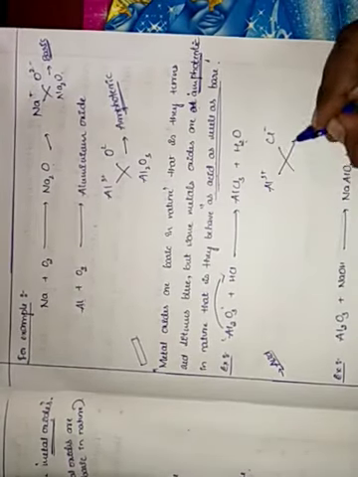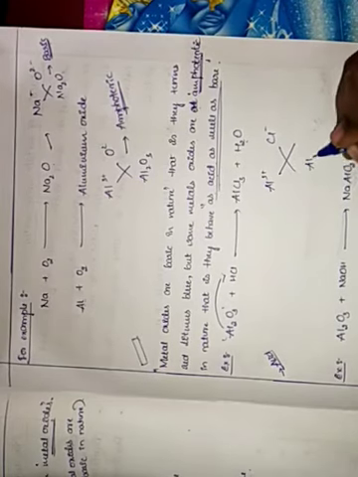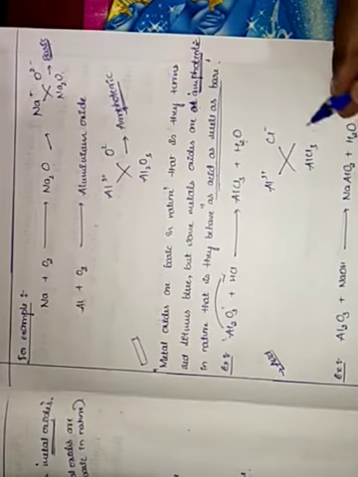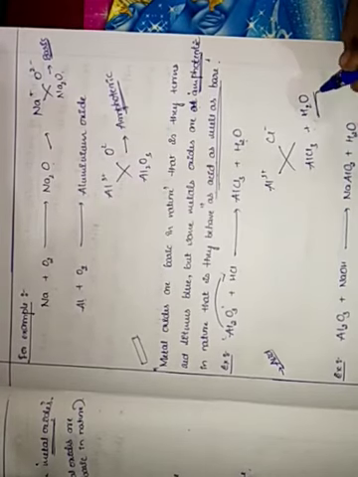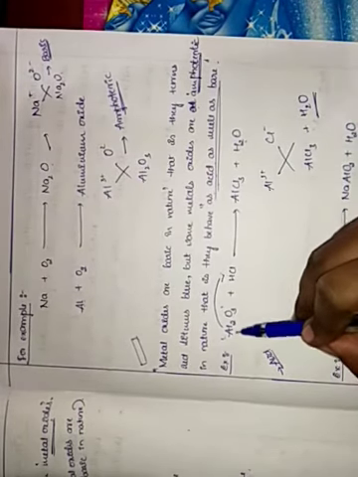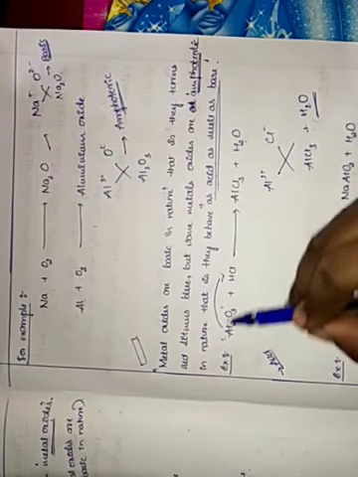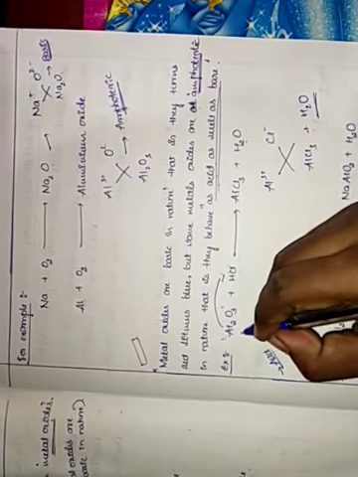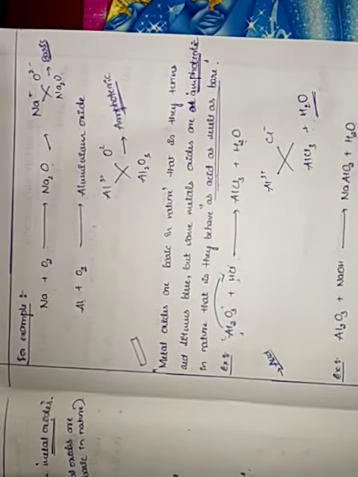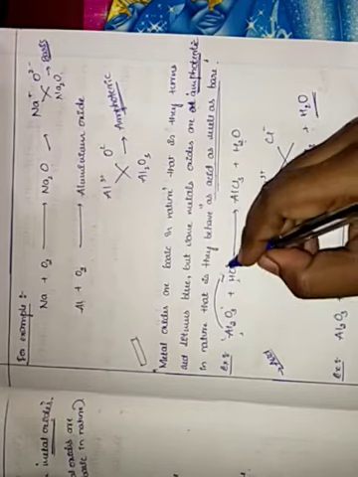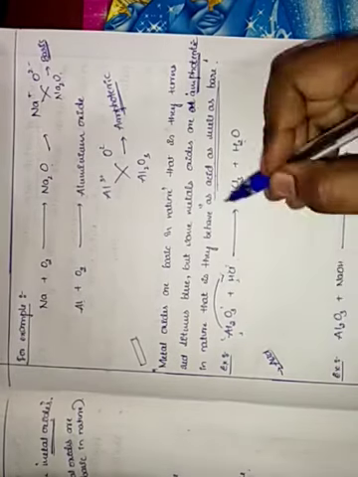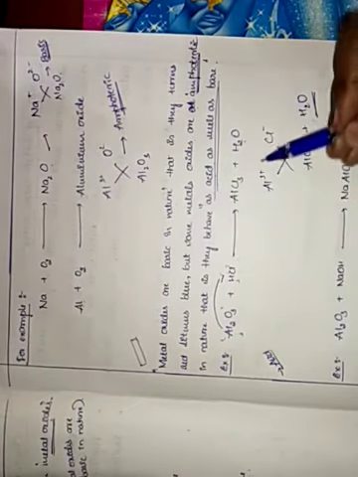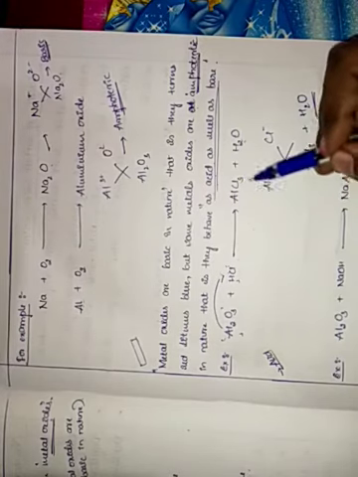When we crisscross, we get AlCl3, and water as it is. So Al2O3 plus HCl. The positive charge of H and the negative charge of Cl react, and we get aluminium chloride plus water.